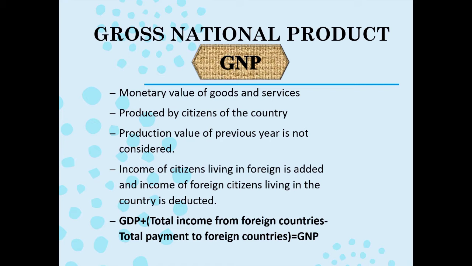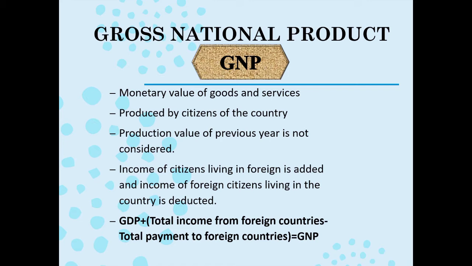Now, gross national product, the monetary value of goods and services produced by citizens of the country whose production value of previous year is not taken into consideration over here. Only the monetary value of goods and services produced by the citizens of a country in a financial year is called gross national product of the country. Here the GNP the value of production for the current year is considered, and not that of the previous year. Here the income of citizens living in foreign countries is added, and the income of foreign citizens living in the country are deducted.